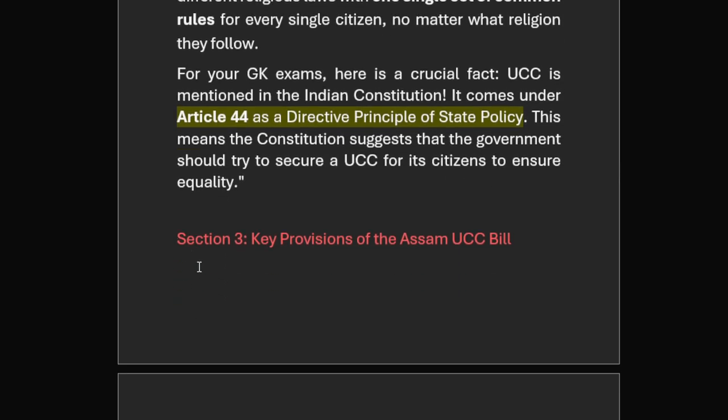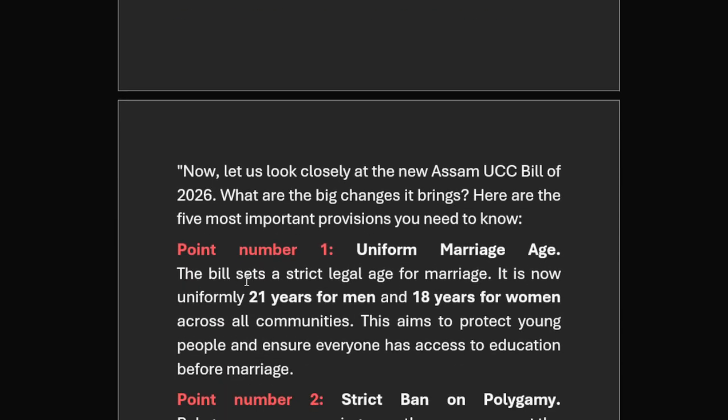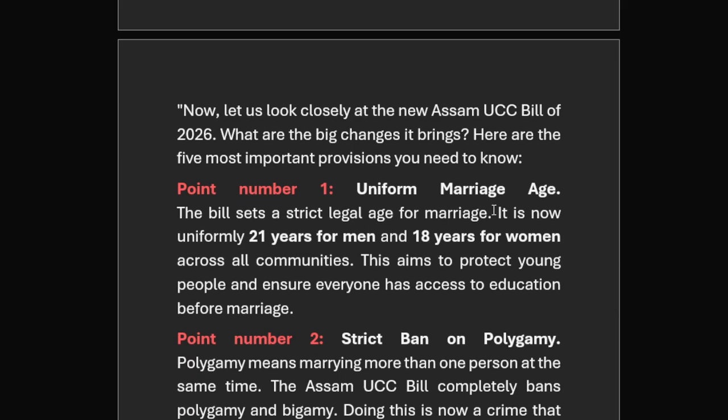In section 3, we'll discuss the key points of the Assam UCC Bill. Now let us look closely at the Assam UCC Bill of 2026. What are the big changes it brings? Here are the five most important provisions you need to know. Point number one: uniform marriage age is 21 years for men and 18 years for women.